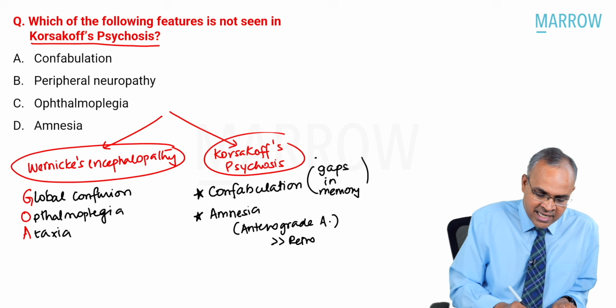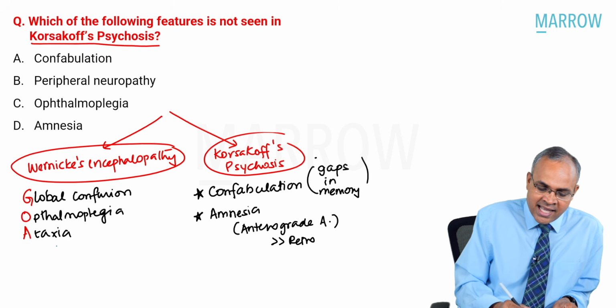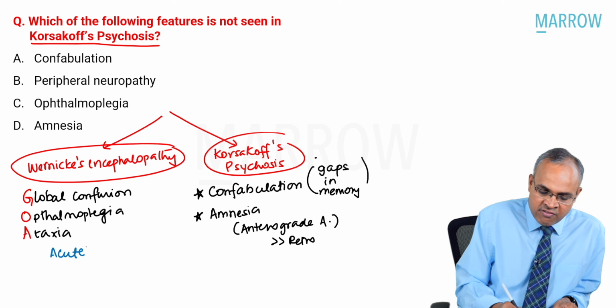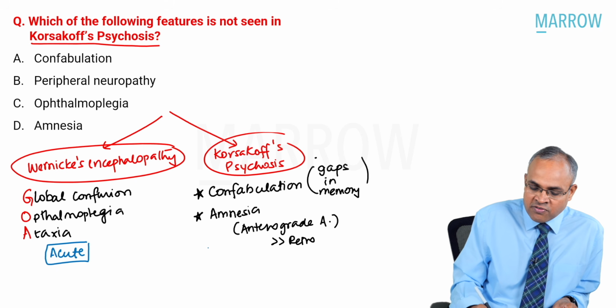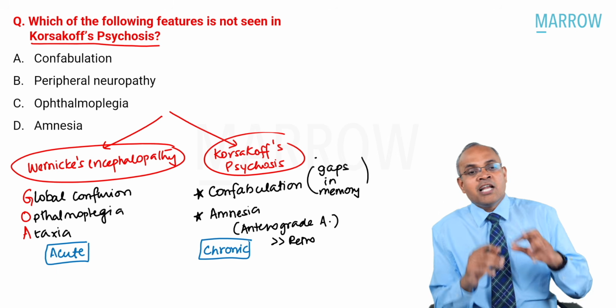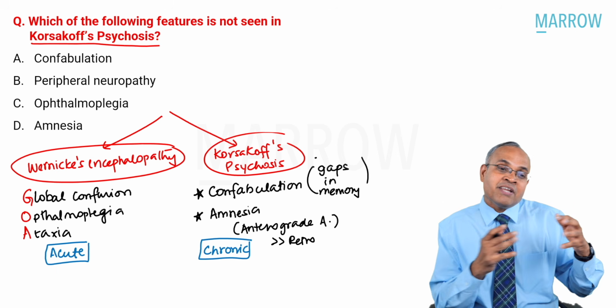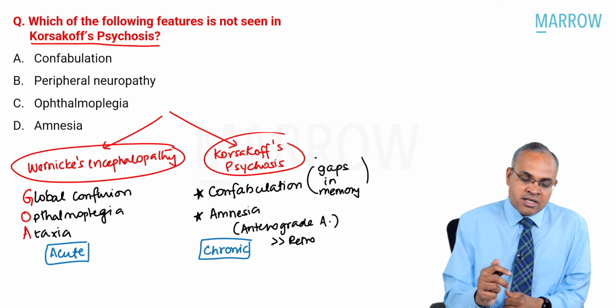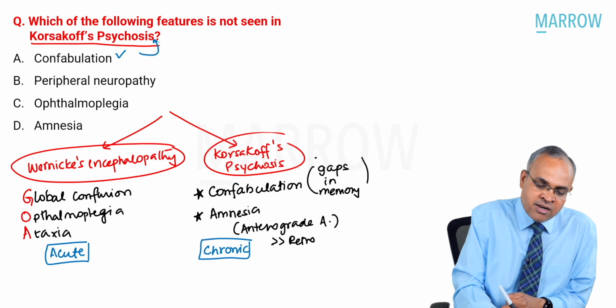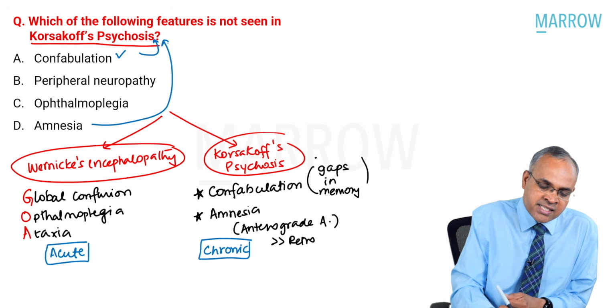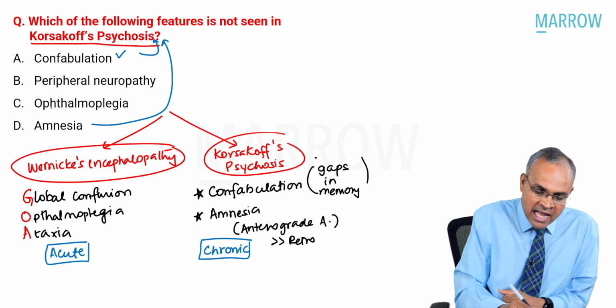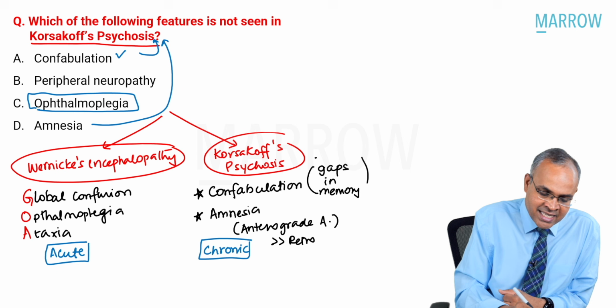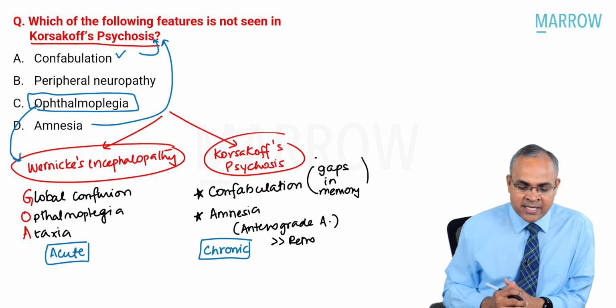Anyone who is clinically oriented would obviously know Wernicke's encephalopathy is a very acute kind of condition. Korsakoff's is more of a chronic condition. Understood? A lot of patients who get into Korsakoff psychosis would have initially had Wernicke's encephalopathy. So, confabulation is seen in Korsakoff psychosis. Amnesia is seen in Korsakoff psychosis. Ophthalmoplegia is typically seen in Wernicke's encephalopathy. Understood? What about peripheral neuropathy?